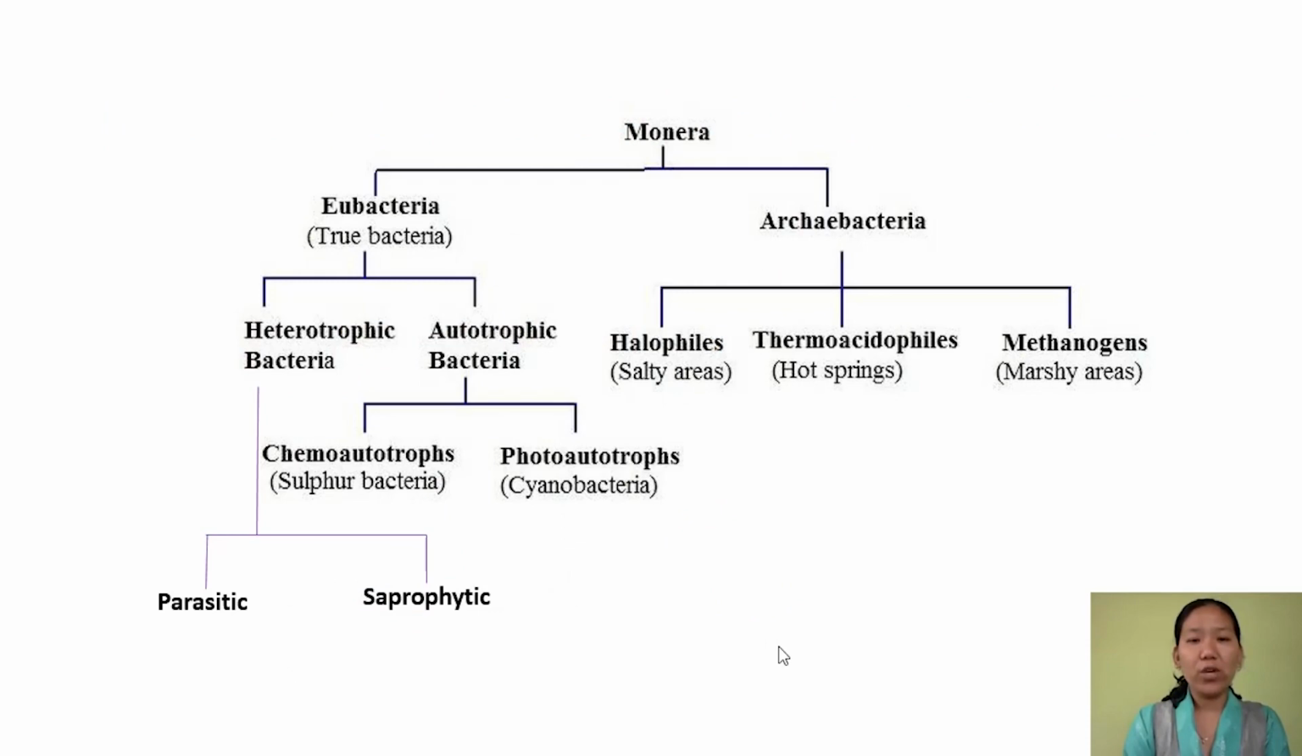So again here you can look at the broad classification of Monera. These Monera are classified into 2 categories, that is eubacteria, the true bacteria, and archaebacteria, which is a primitive bacteria. So we shall talk about each one of them. Let us first talk about archaebacteria.